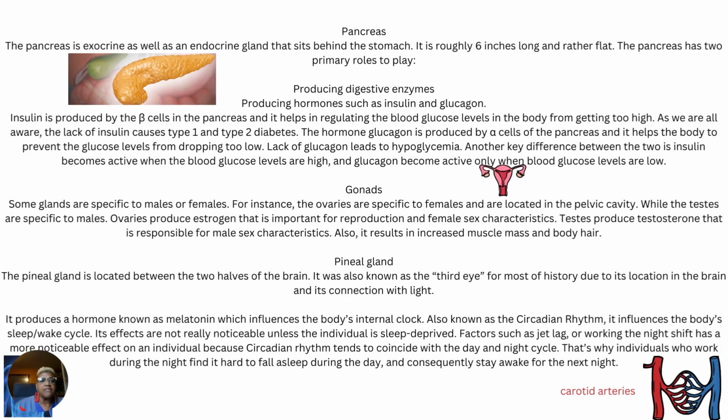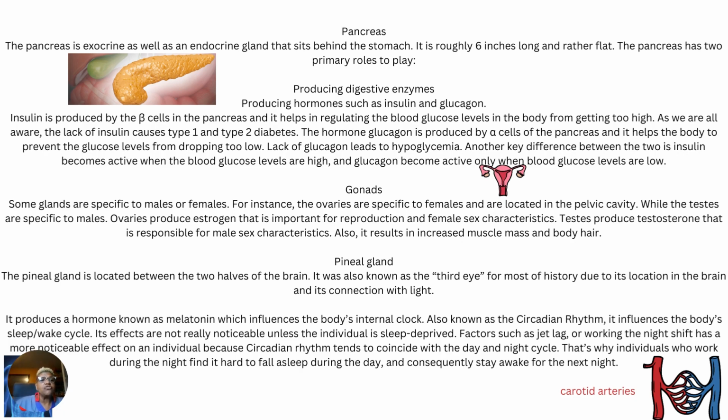Next, the pancreas. The pancreas is an exocrine as well as an endocrine gland that sits behind the stomach. Here's a picture. It is roughly 6 inches long and rather flat.